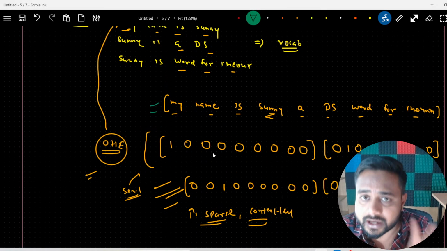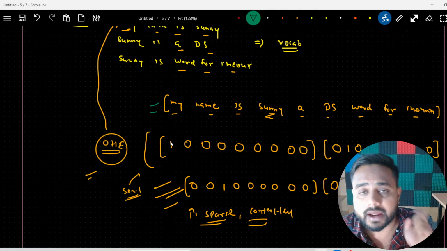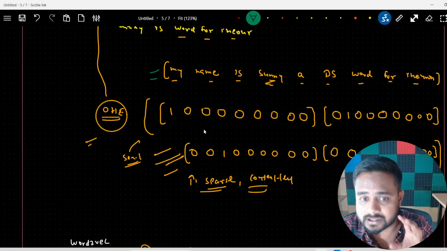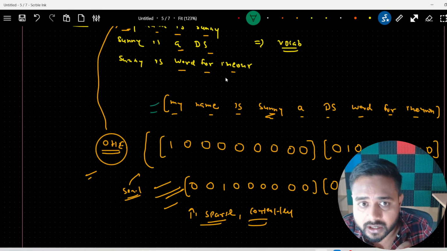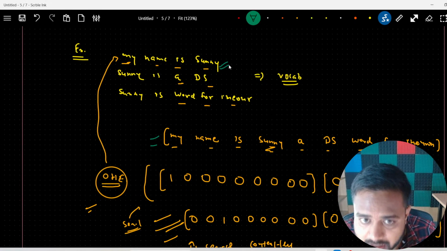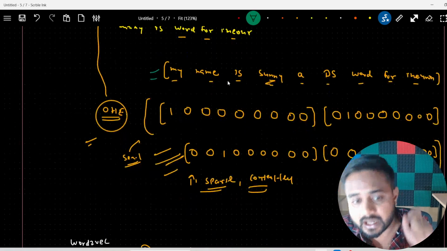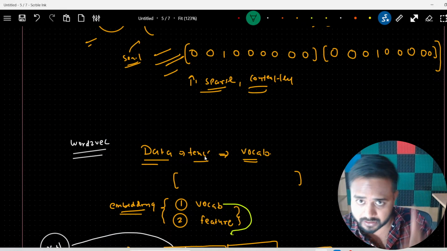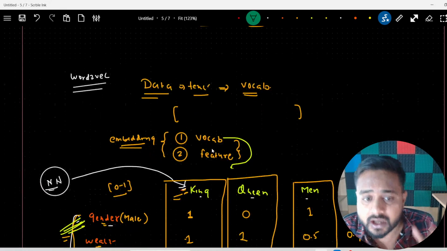So here I have given you the example of the one hot encoded vector, and you can see this is a very sparse vector which I have generated regarding this particular sentence. Now if we are talking about word embedding, how is it generating vectors regarding the data?